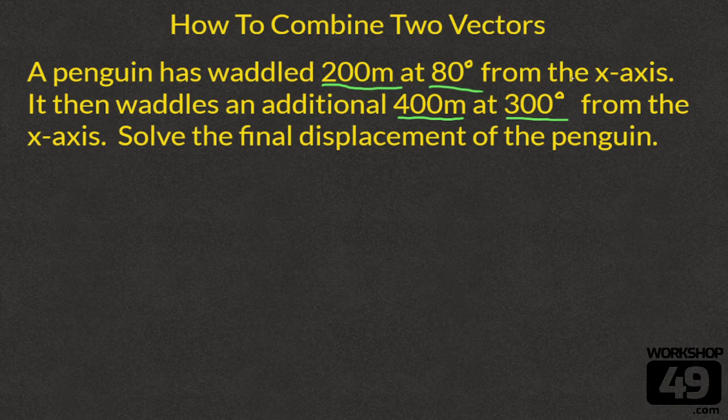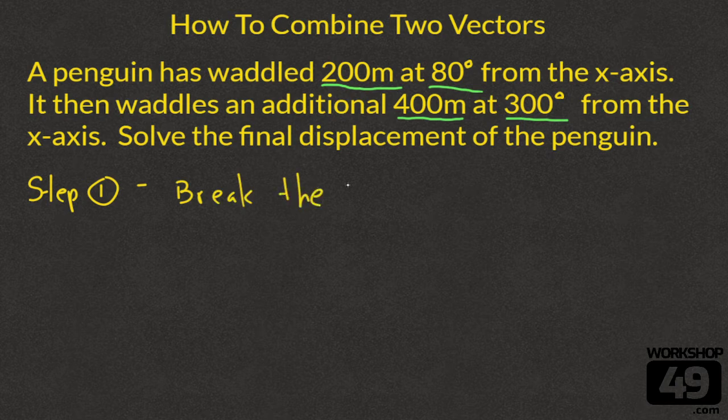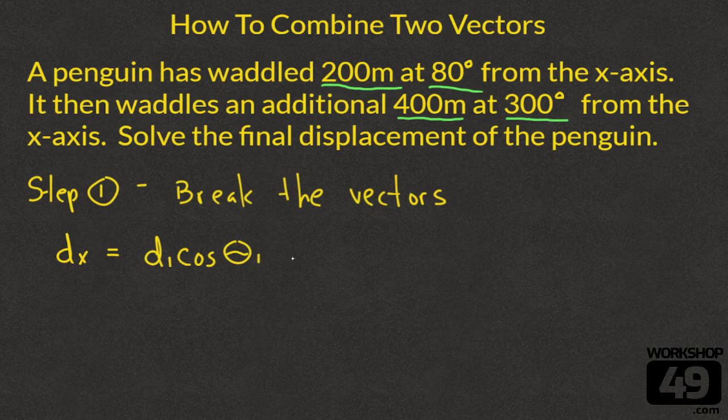This is a typical combine vectors or add vectors problem. So what we're going to have is step 1. We're going to break the vectors. In previous videos, I've shown how to break vectors, but we're going to break the vectors into its left, right, and its up, down. Our left, right, our dx, our x displacement, is going to equal our first displacement times the cos of theta 1 plus our second displacement multiplied by the cos of theta 2.